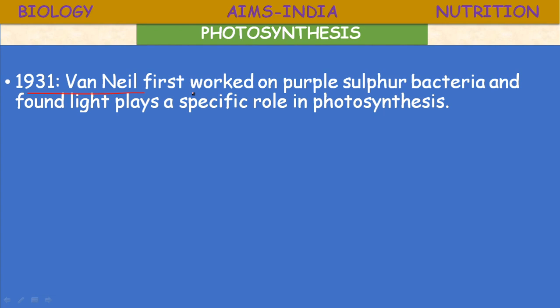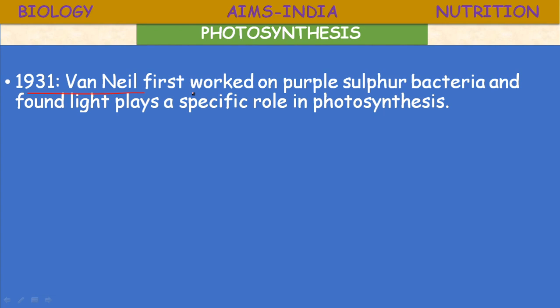In place of H2O, these bacteria use H2S, hydrogen sulfide, and the energy produced by hydrogen sulfide oxidation is used by the bacteria in synthesizing food material. That kind of photosynthesis is called chemophotosynthesis, and these organisms are called chemoautotrophs.